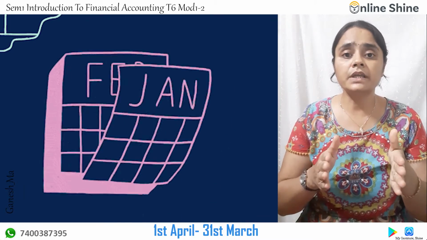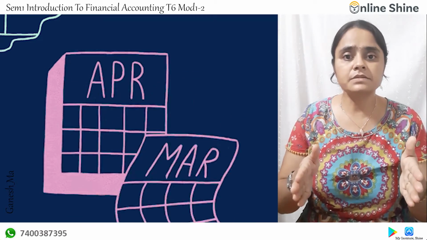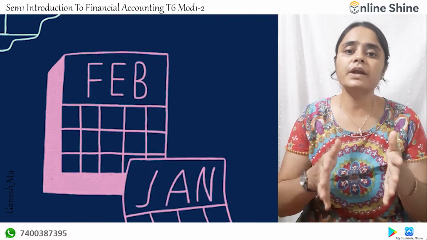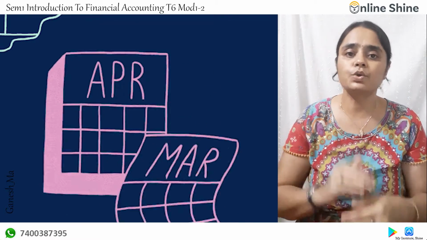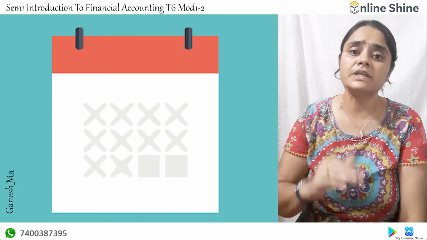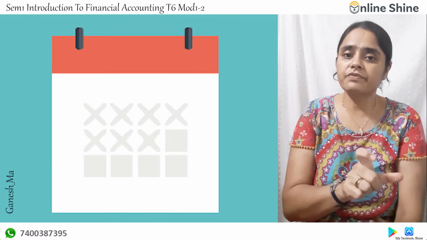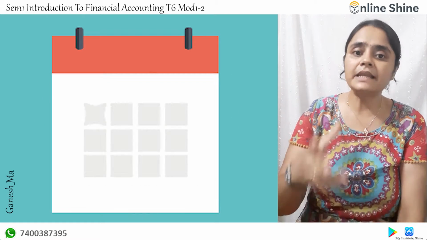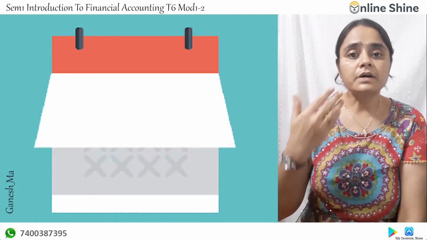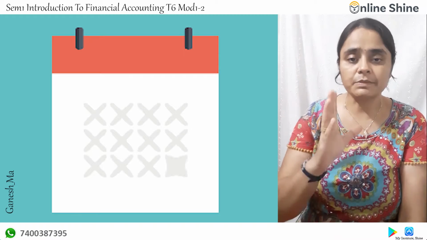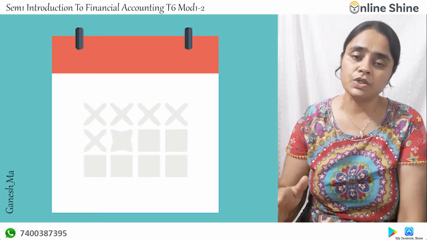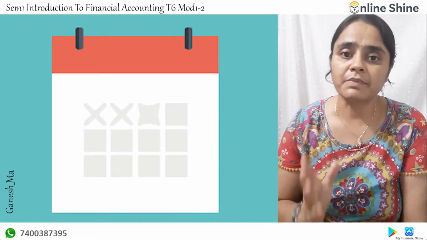So, what is my accounting year? A period of 12 months which starts from 1st of April to 31st of March. So we record business transactions from April to March and not from January to December. So that 1st April to 31st of March of every year is called my accounting year, for which I am maintaining my books of accounts. For the period I am earning my profit, my balance sheet position will be shown for a particular accounting year. That's it. So these are the basic terminologies which we have learned in chapter number 1.